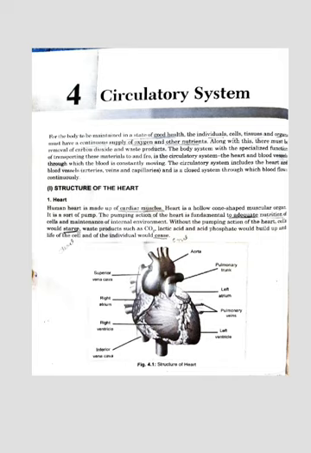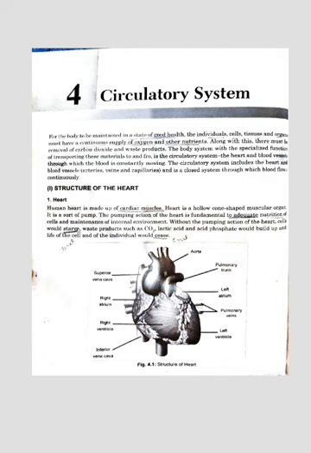Now we will discuss the right auricle. What is the right auricle? The right auricle receives blood from the veins and pumps it to the right ventricle. Means the right auricle receives blood from where? From the veins, and pumps it to the right ventricle.